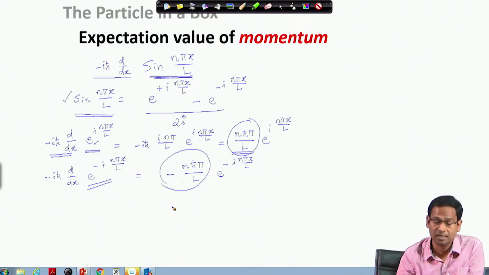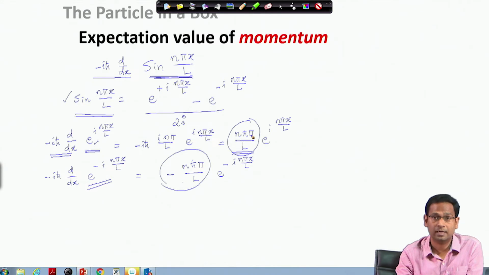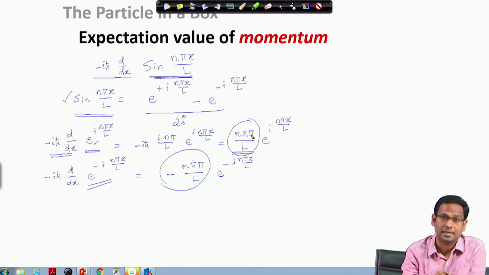What does that mean? That when I have the state function expressed in terms of a sine function, this has two components. One component is an eigenfunction of the linear momentum operator with an eigenvalue, or the observable of the linear momentum itself, of plus n h bar pi divided by L, and the other component represents the negative of this eigenvalue. So, in other words, when I express the particle in a box state function, it has two components as eigenfunctions of the linear momentum operator. One goes left hand side, another goes right hand side of the box.